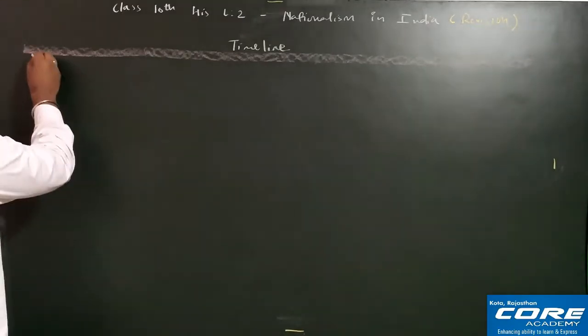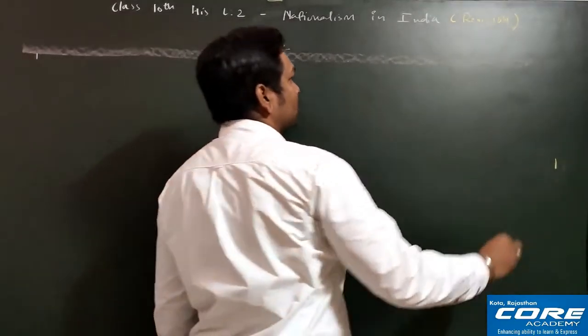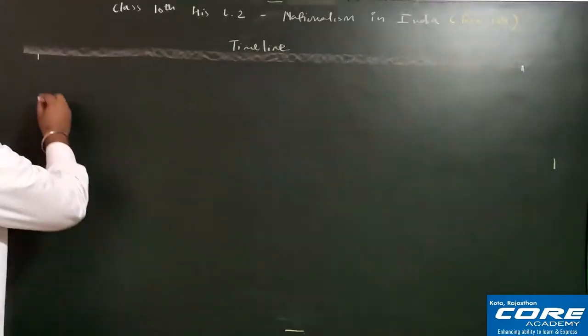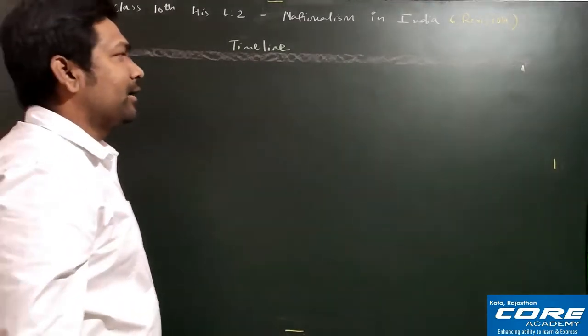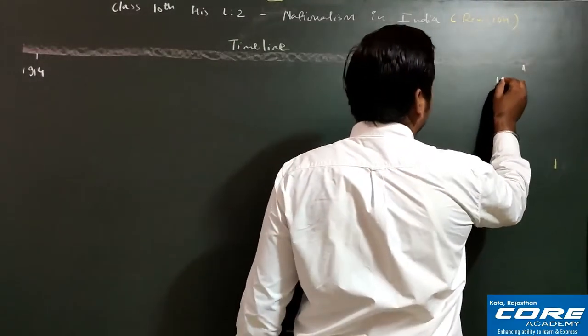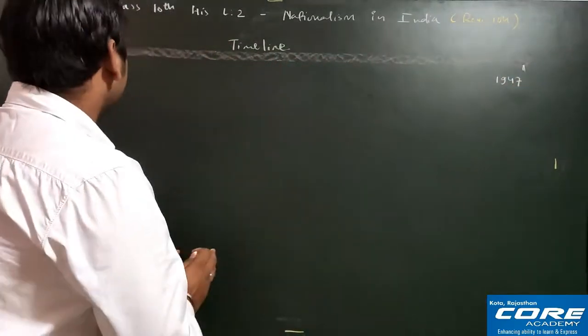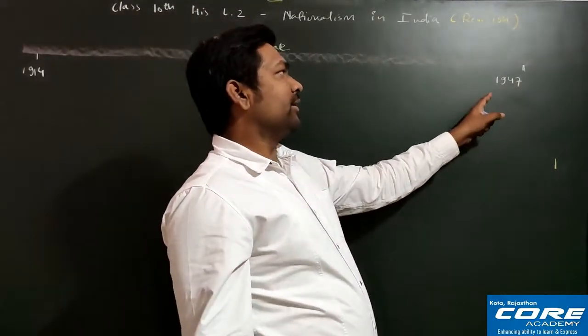Fine. So first of all we are making the events we will discuss here. We will start from 1914 and go up to 1947. This is our beginning year, 1914, and that is our finishing year, 1947.